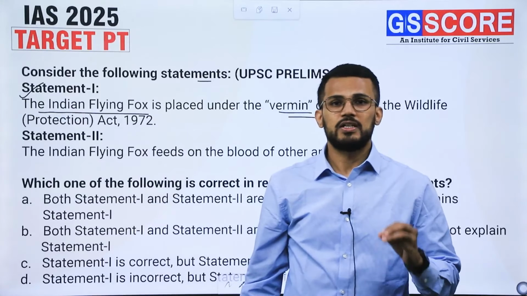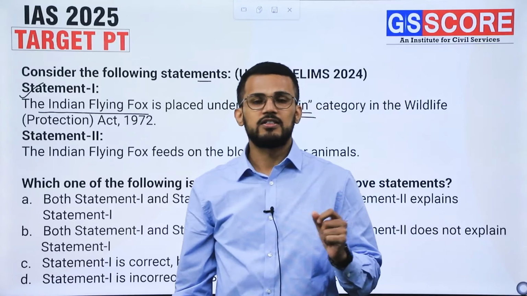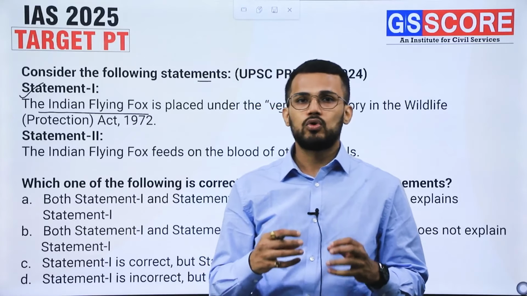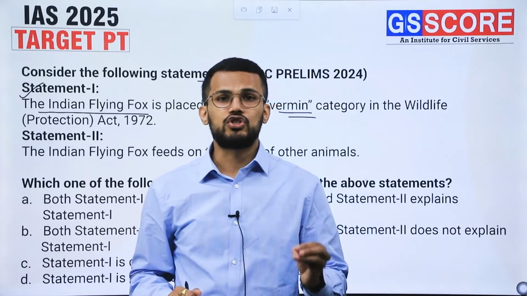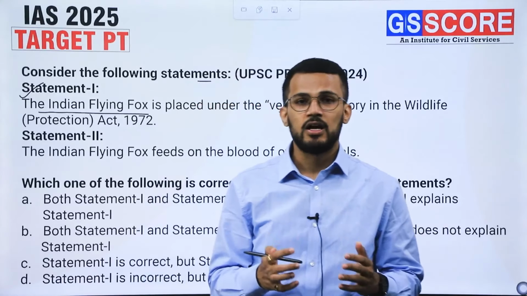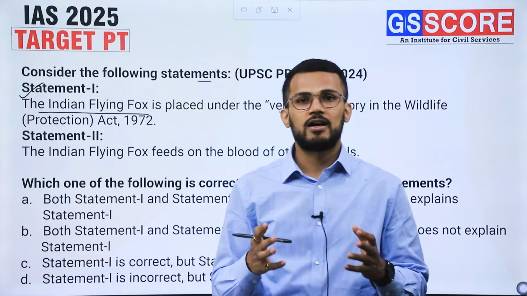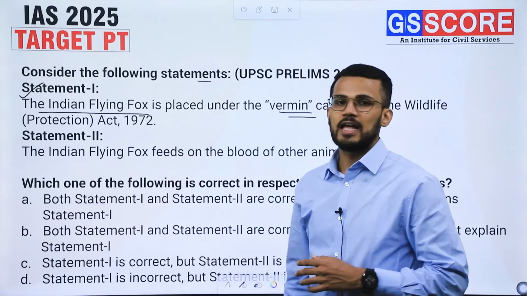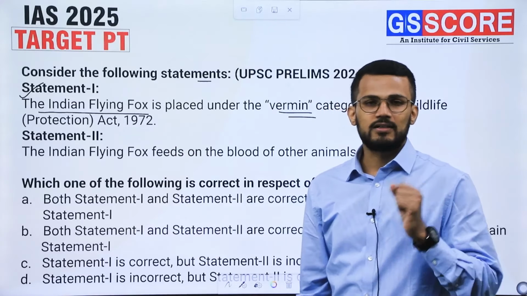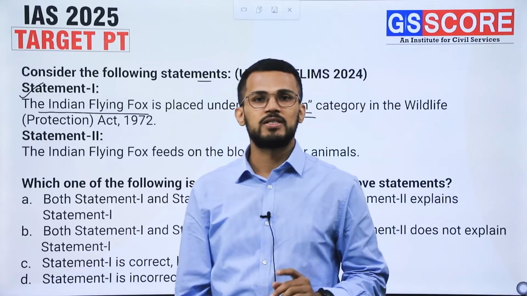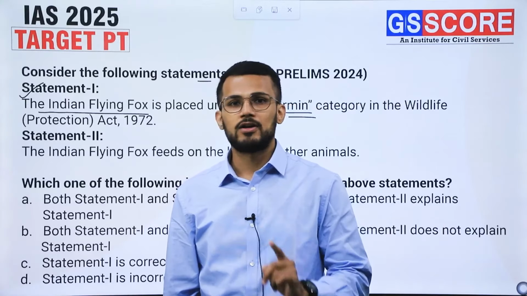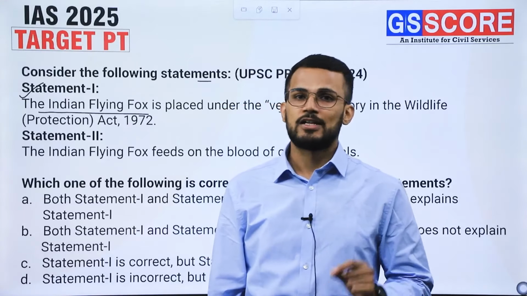Why? Because Indian flying foxes are those bats which raid fruit orchards, right? Fruit orchards are raided by these animals, and that's why they are considered as nuisance animals, and hence they are considered as vermin.